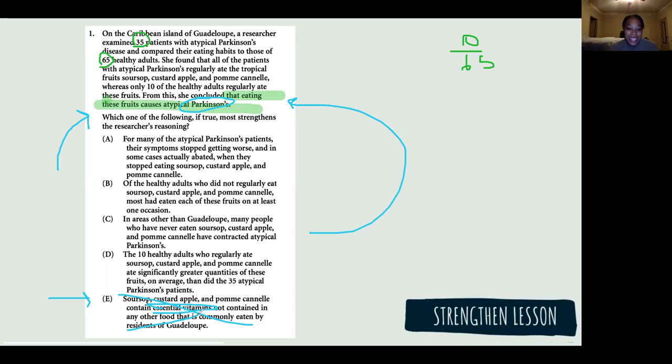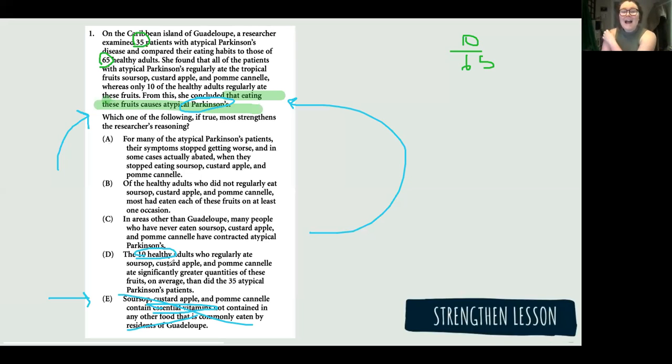All right, Ashley, you have D. Yeah, I'll try to take this one. You got the hardest one. So the first part where it's saying the 10 adults, we're more concerned about the patients that had it. So this doesn't really talk about the patients. And for the second piece, if they ate it regularly, wouldn't they then become a patient?